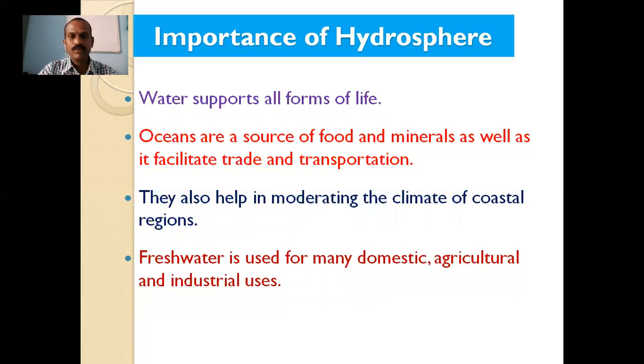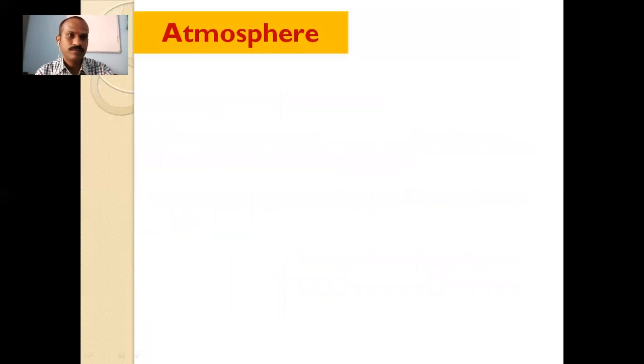But the fresh water sources found on the earth are useful for domestic use. Agriculture needs water, which is supplied by fresh water sources. For industries, water is useful, so fresh water is available in the hydrosphere. Then the next sphere of the environment is the atmosphere.